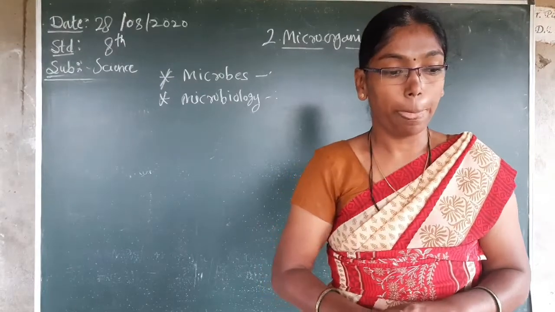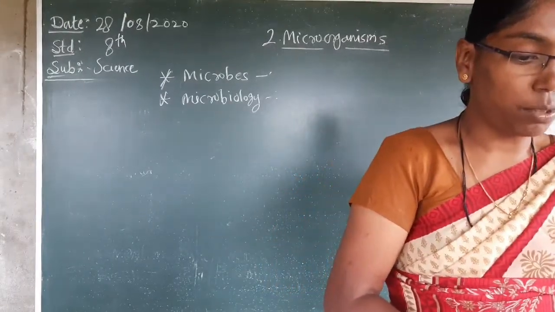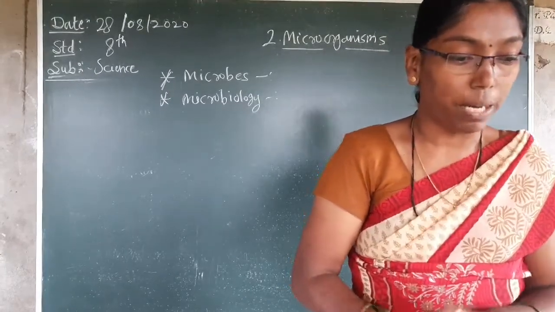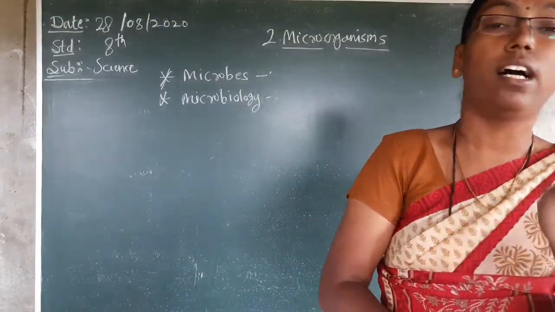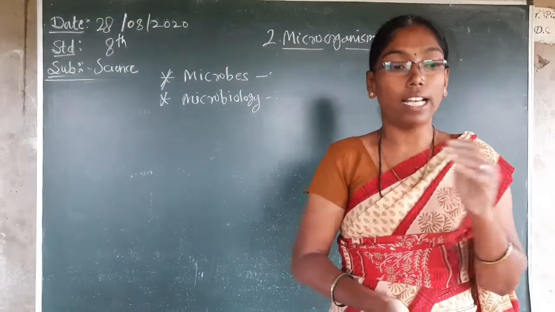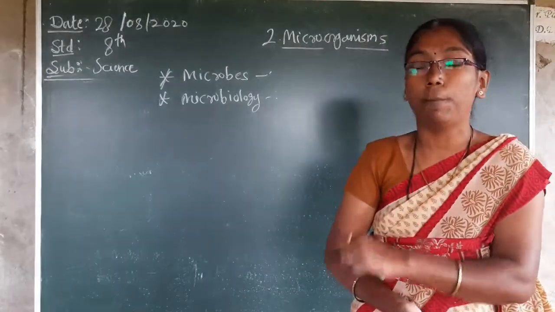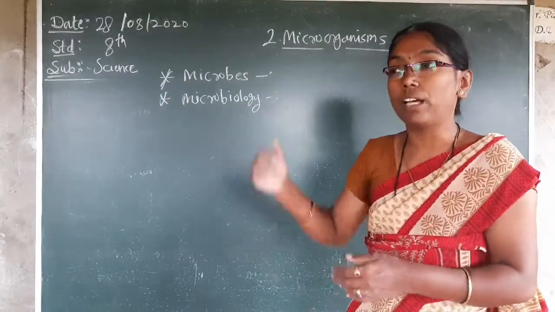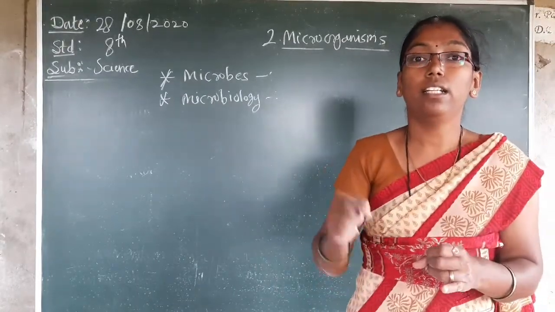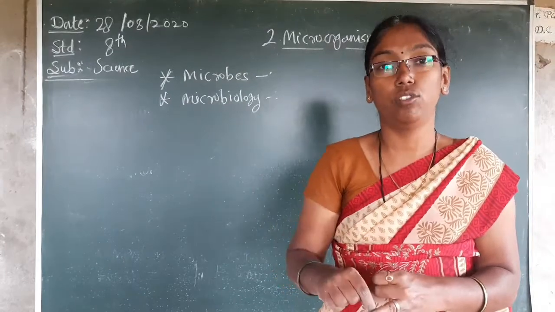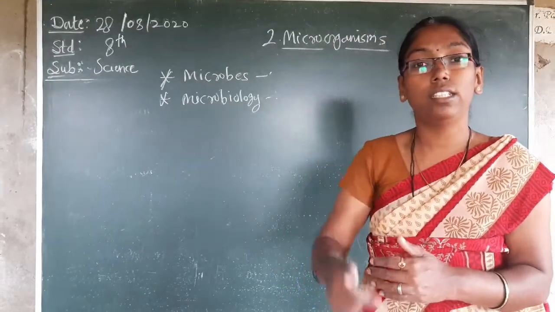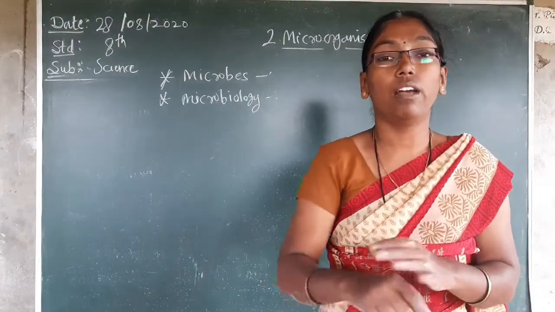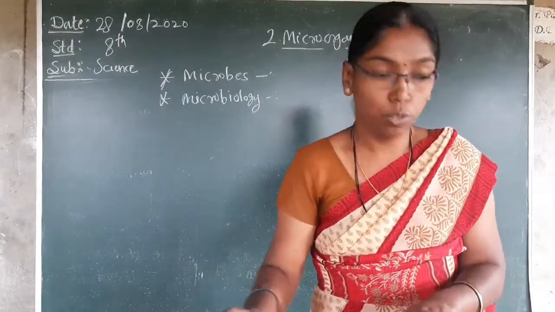Which are they? First, microorganisms possess different characteristics, some of which are given below. First is microorganisms are present in air, water and soil. When I start, I will tell you living organisms are present everywhere in the surroundings, not only on the earth, but microorganisms are present in the water also, in the air also. Through microorganisms, diseases can pass from one person to another, or go everywhere.